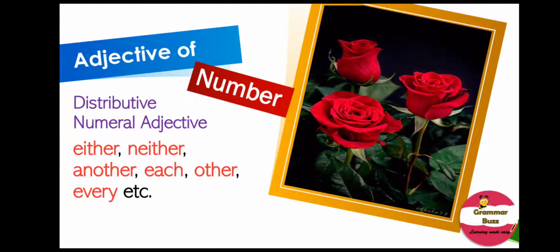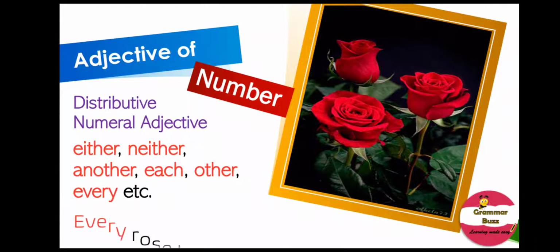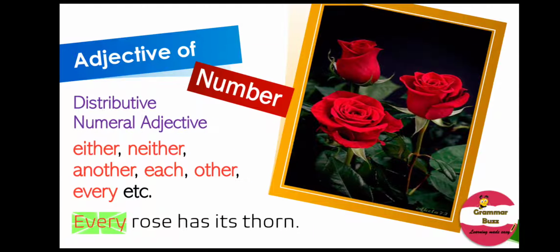Examples of distributive numeral adjectives are either, neither, another, each, other, every, etc. Look at the sentence. It says, every rose has its thorn. Now here the word every is a distributive numeral adjective because it specifies or indicates all the roses in the world, roses in a group, but among all in the group we are talking about each and every rose. So every is a distributive numeral adjective.